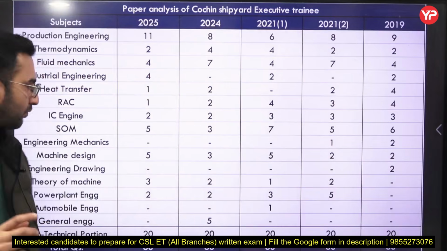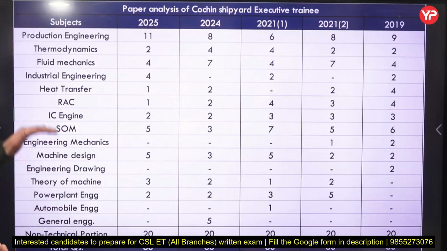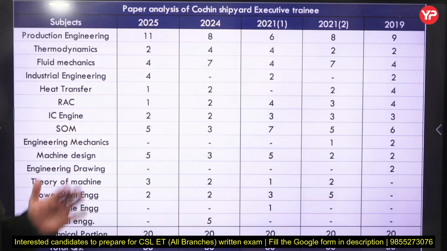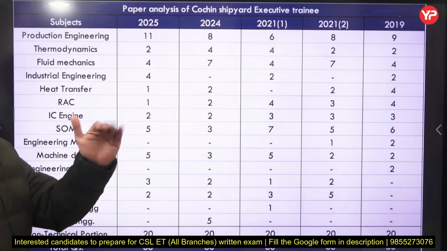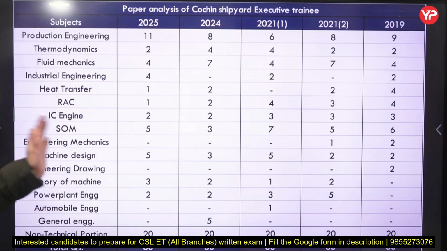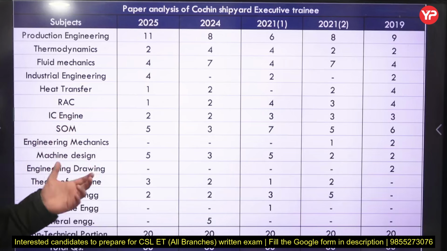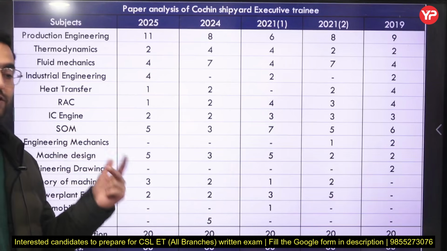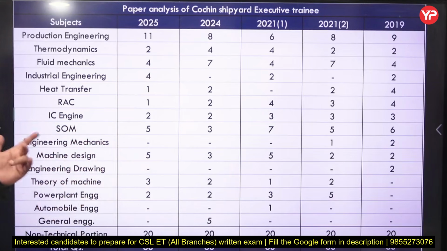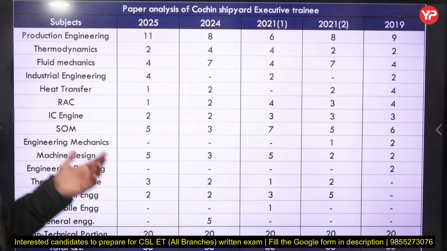Next, coming back to the IC engine, it seems to have a weightage of 5 to 10% consistently here. In all the exams we have seen questions related to the 4-stroke engine, 2-stroke engine, petrol engine, as well as diesel engines. Sometimes a question has also been asked on the knocking phenomenon.